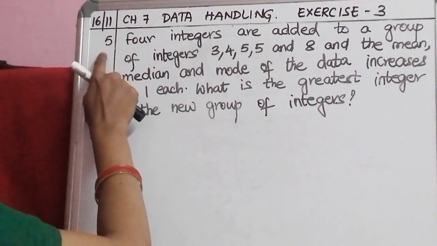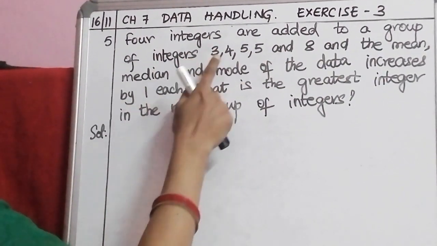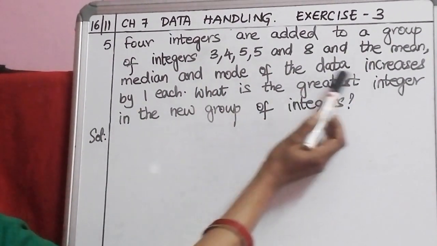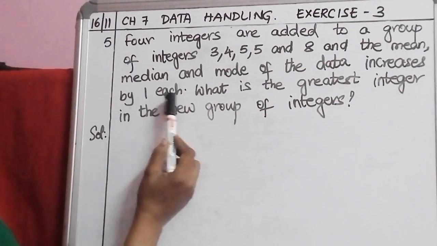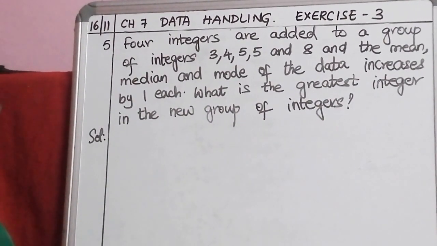Okay, let us do the fifth problem. 4 integers are added to a group of integers 3, 4, 5, 5 and 8, and the mean, median and mode of the data increases by 1 each. What is the greatest integer in the new group of integers?